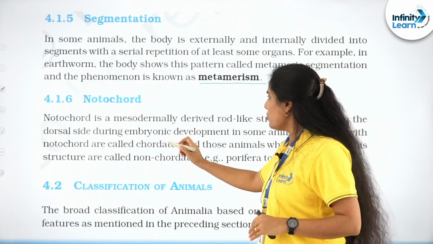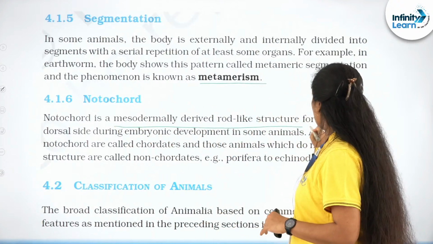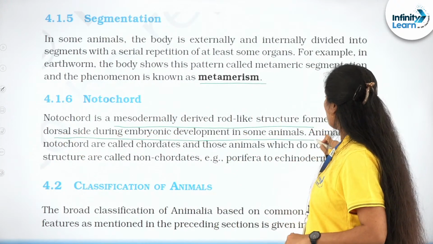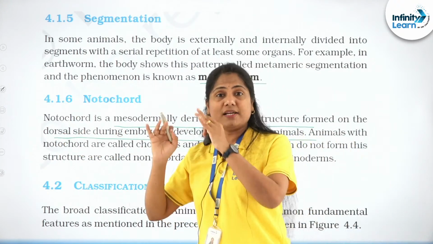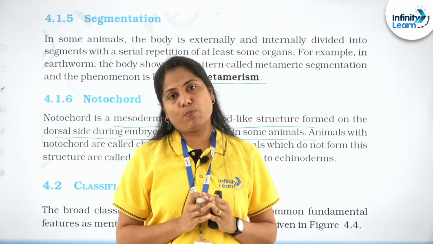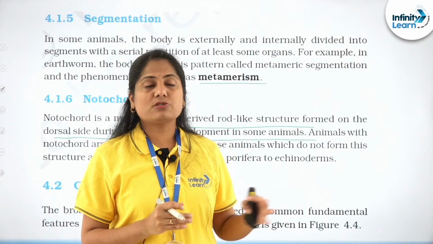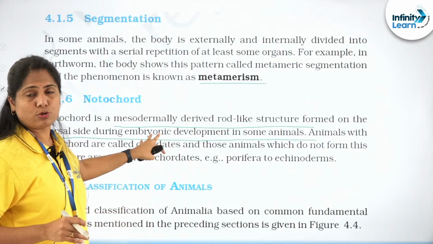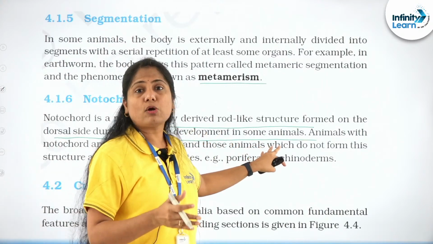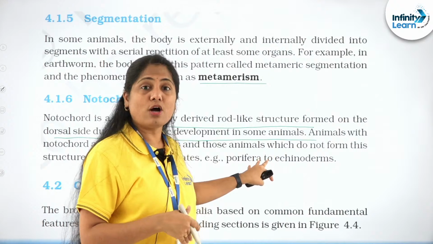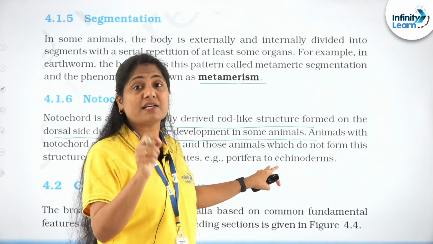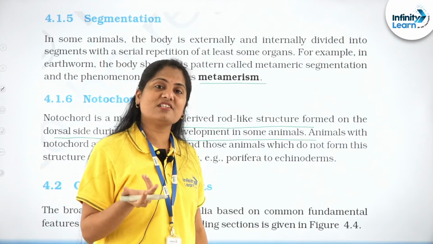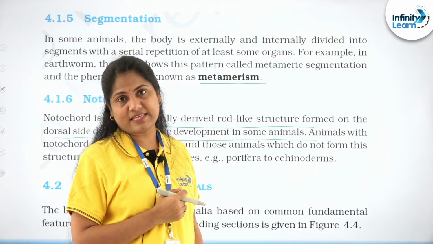And then notochord, very important, mesodermally derived, rod-like structure present on the dorsal side during embryonic development. Each and every word in that sentence is important. Question can be framed based on every word of this. So you can highlight the whole thing as far as notochord is concerned. In case it's present, we call them the chordates, absent the non-chordates. When it is present also, it's persistent throughout in cephalochordates, say for example, or cartilaginous fishes, chondrichthyes for example, right?